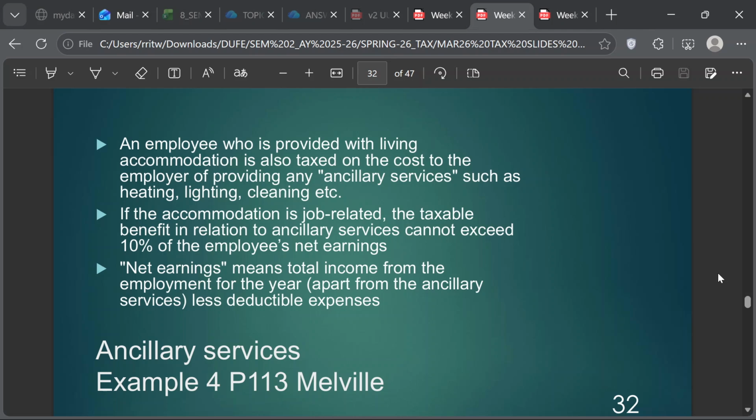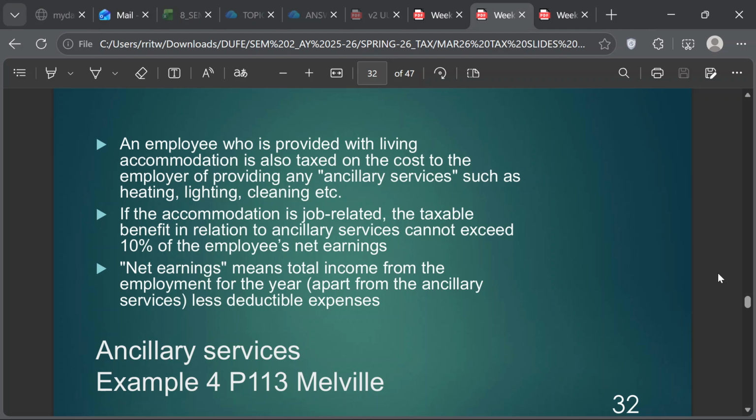This is the part that I mentioned earlier, that you just add the ancillary services: heating, lighting, cleaning. But here's the qualification: if the accommodation is job-related, like the guard downstairs, who has to guard the building, he is given accommodation in the building itself, right? Behind the keys and all, he has a place to stay. So that is job-related accommodation.